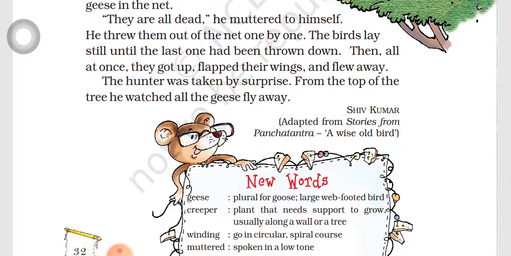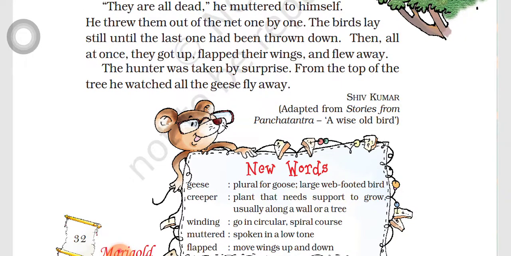Then all at once they got up and flapped. Flapped means to move their wings up and down, and they flew away. The hunter was taken by surprise. From the top of a tree, he watched all the geese fly away.